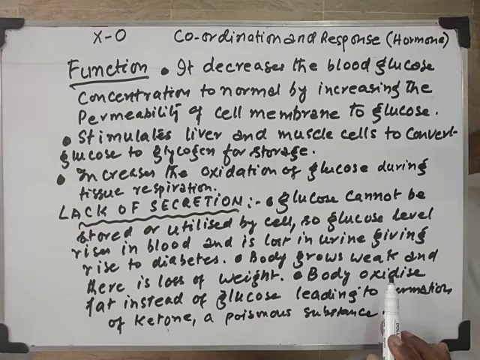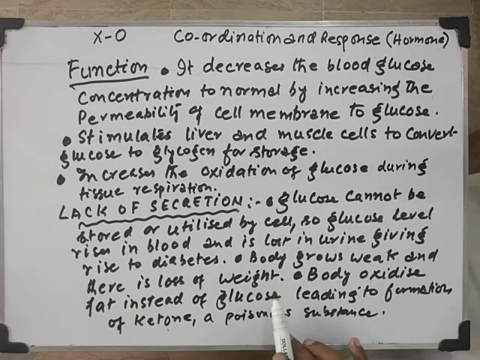The body will grow weak, and there will be loss of weight, because glucose produces energy. So when glucose is not present, what will happen? Body needs energy. So body will break down fat instead of glucose. When fat is broken down, then ketone is produced, which is a poisonous substance.